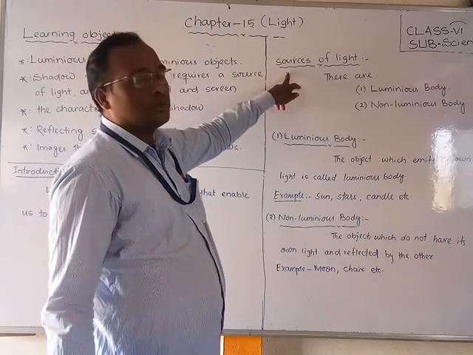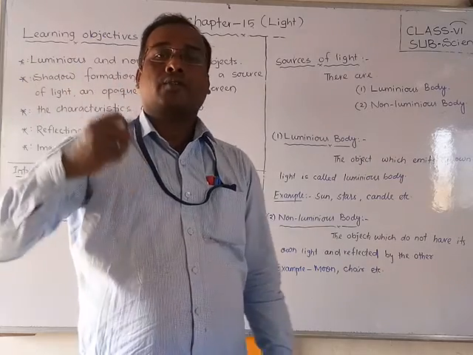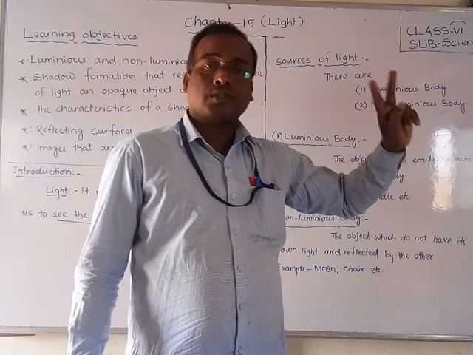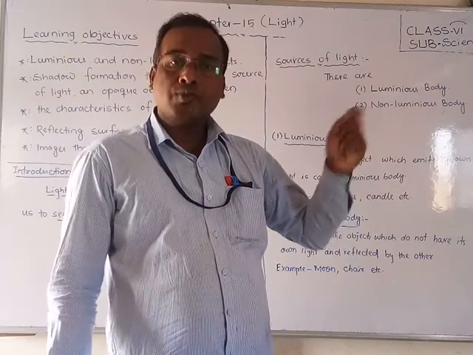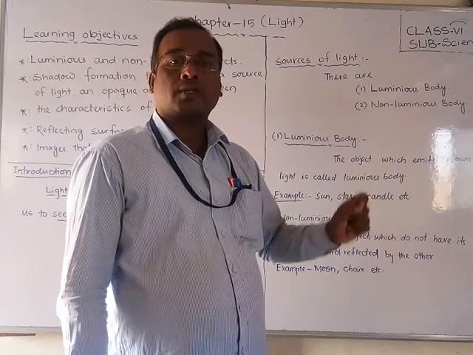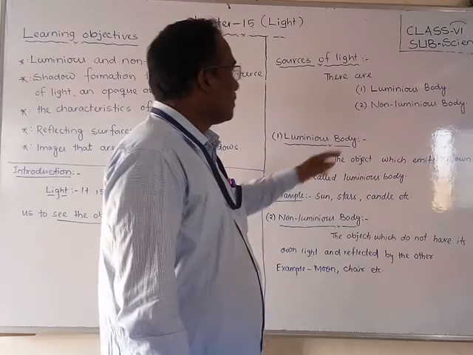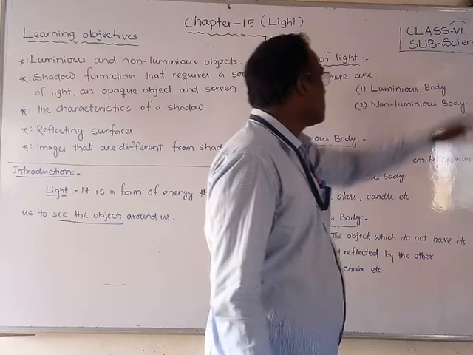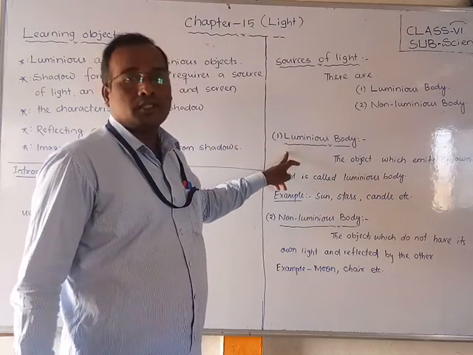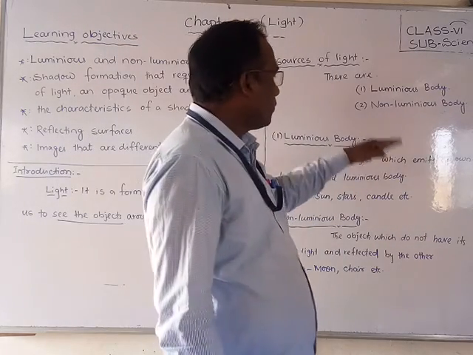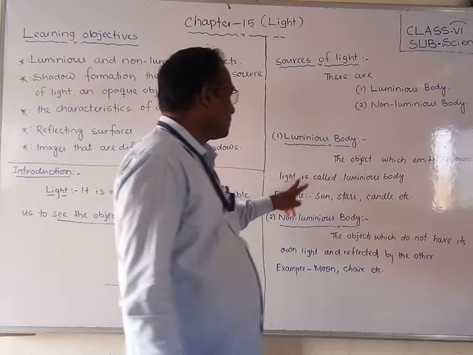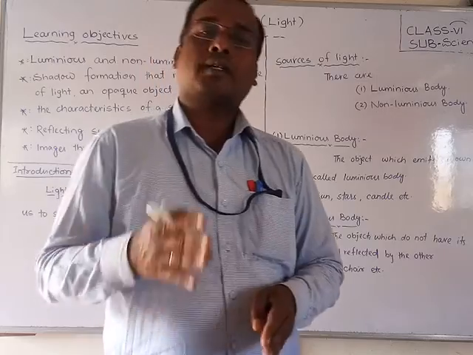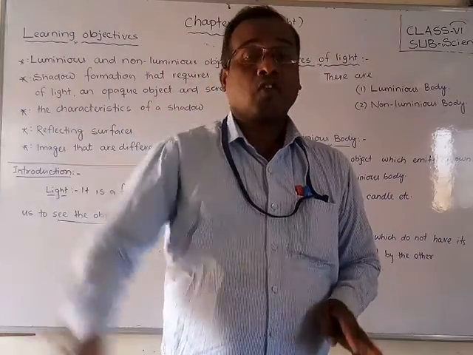The sources of light, friends, from where we are getting the light. There are generally two types. One is luminous objects or luminous bodies, and another one is non-luminous bodies. What do you mean by a luminous body? The object which emits its own light is called a luminous body. That means it does not depend upon others.